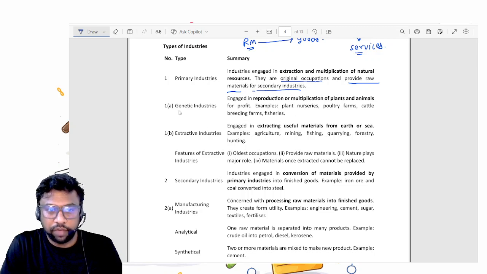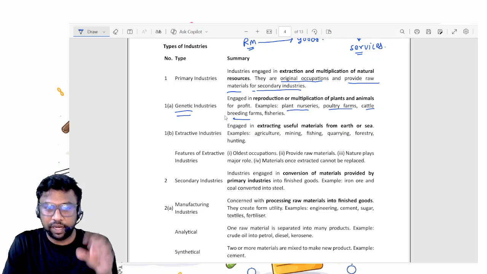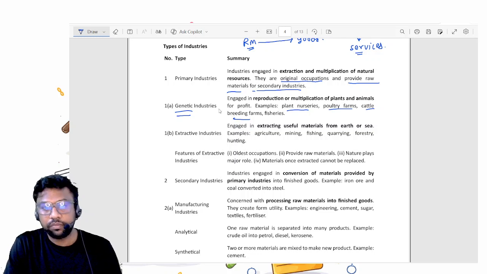See, one is your genetic industry, one is your extractive industry from primary industry. These are next two parts. Okay, genetic is what? Plant nursery, poultry farm, cattle breeding farm. That is genetic. Like from one you will get multiple things. From one chicken you will get multiple eggs, like that. So that is genetic industry. It grows genetically.